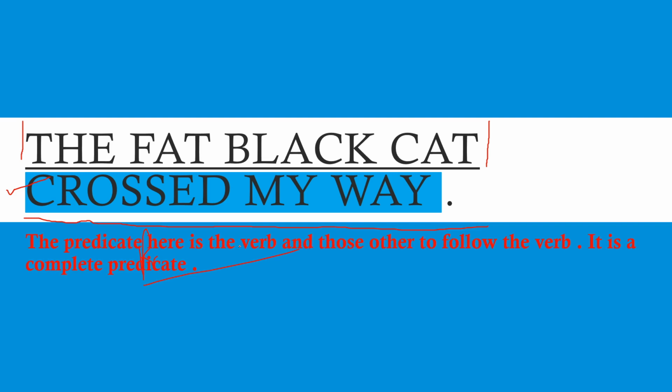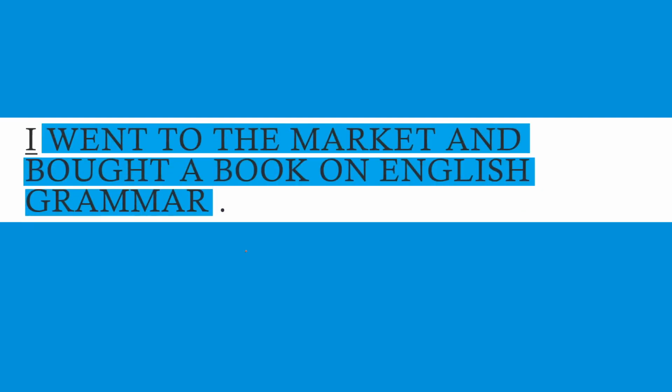In the next example, I went to the market and bought a book on English grammar. Here, from our earlier discussion, we have already come to know the subject here is the pronoun I. So, if we keep I apart, what is left?